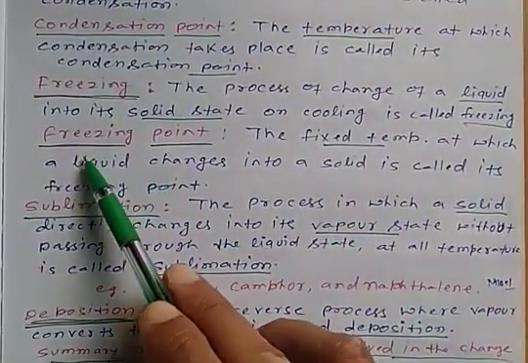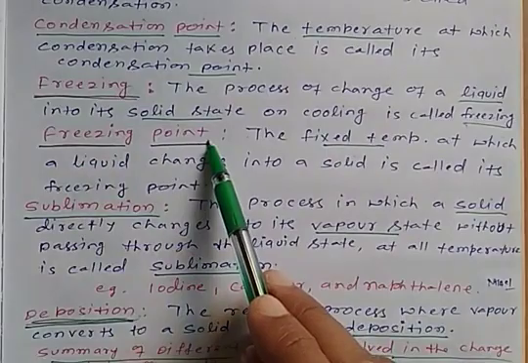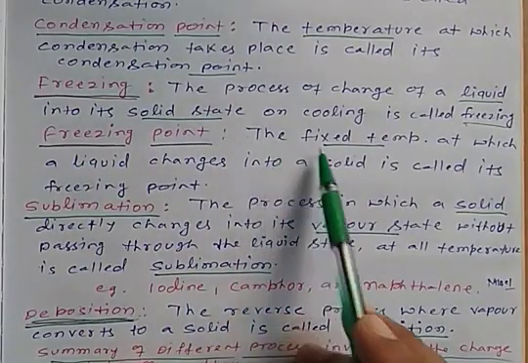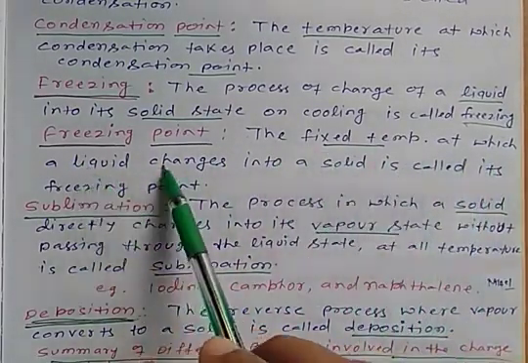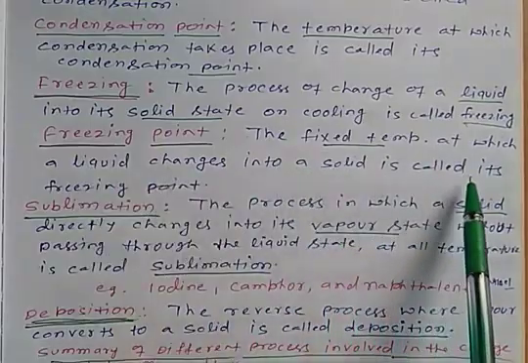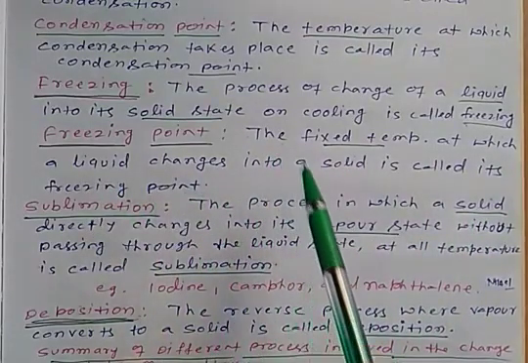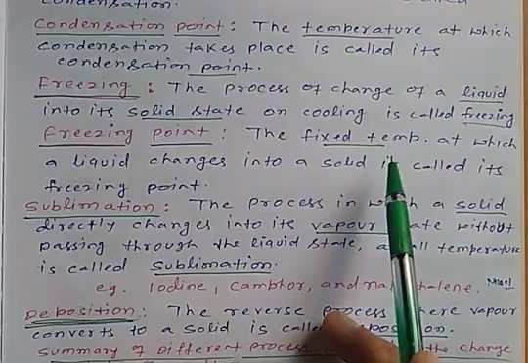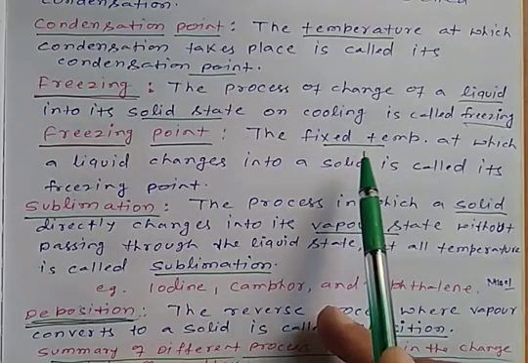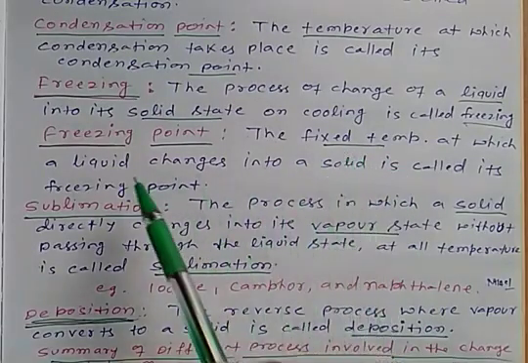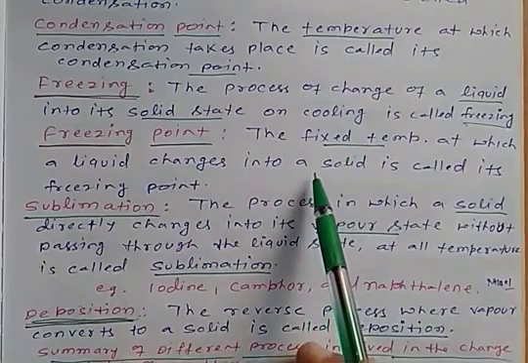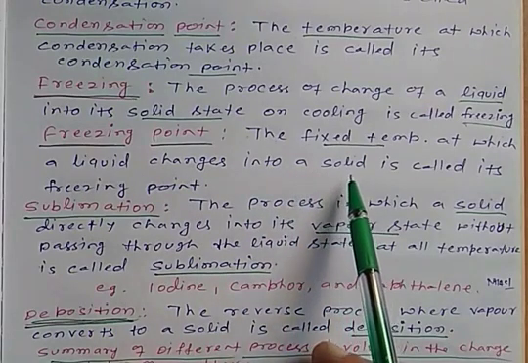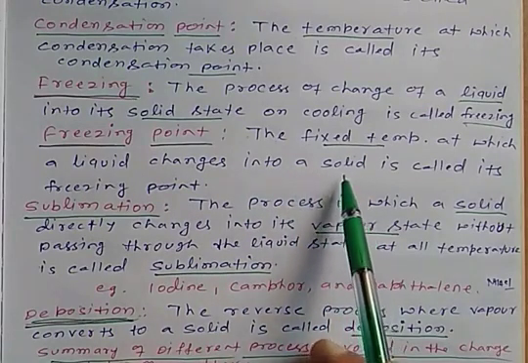Now the next term is freezing point. Freezing point, the fixed temperature at which a liquid changes into a solid, is called its freezing point. It is also a fixed temperature at which all the liquid changes into a solid.